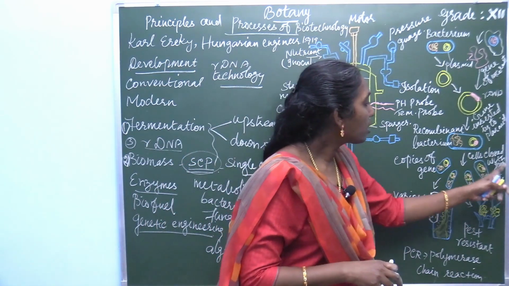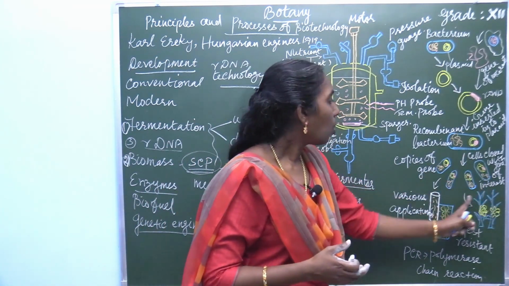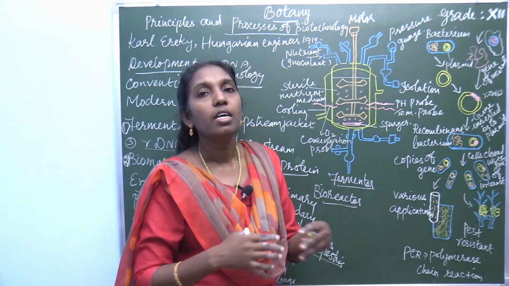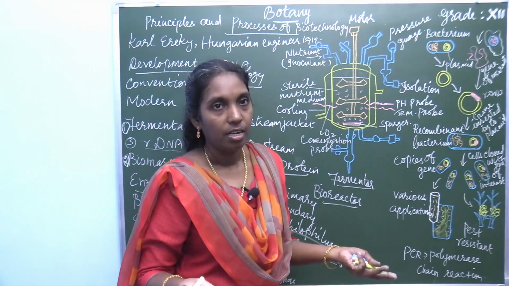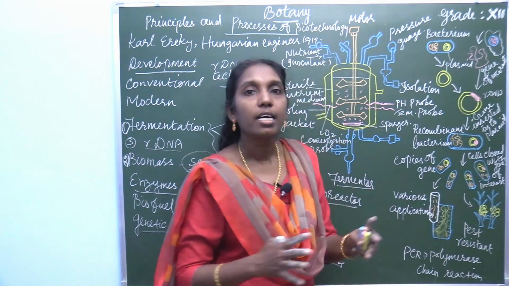So now cells are cloned with the gene. These are the copies of the gene. When it multiplies, it produces the recombinant gene. So the rDNA, under this technique, can be cultured.